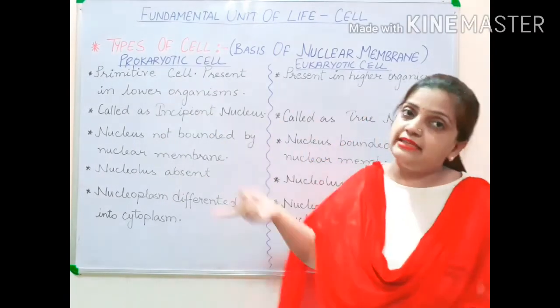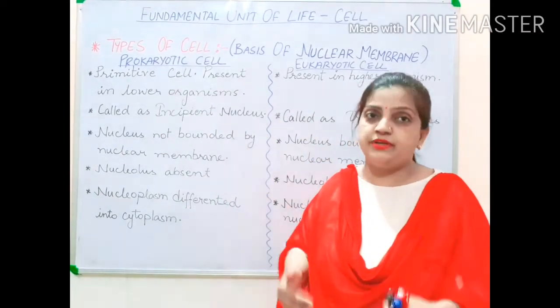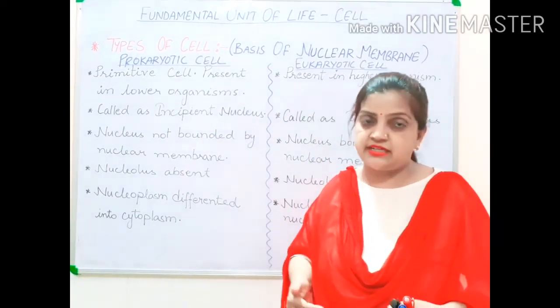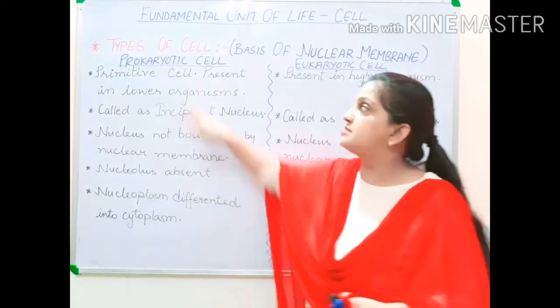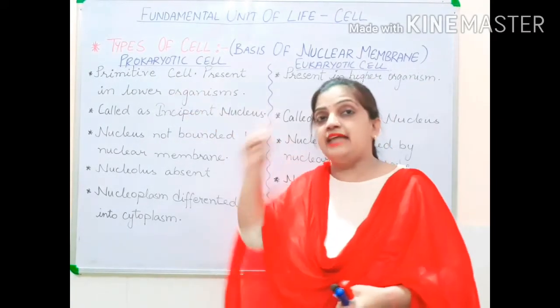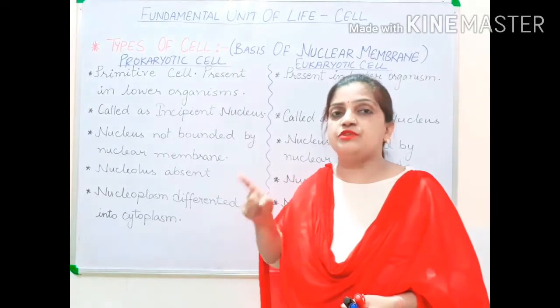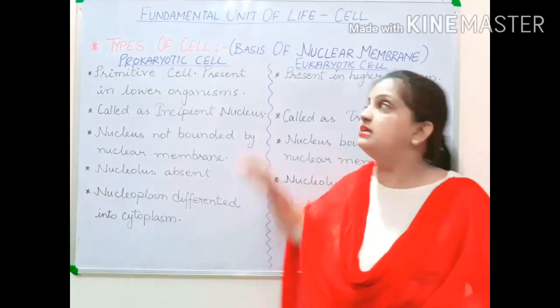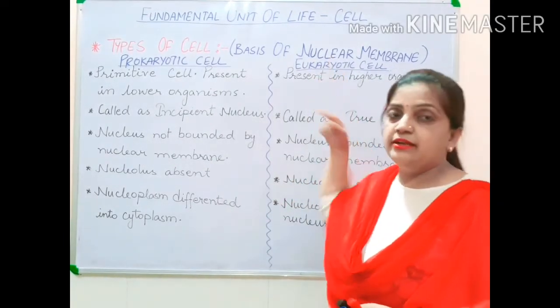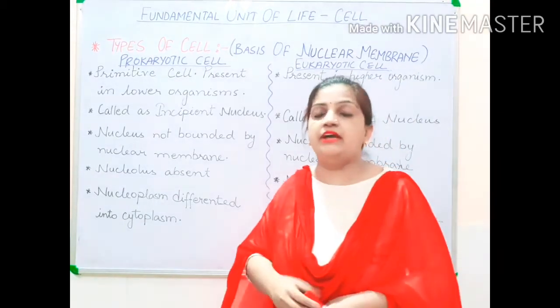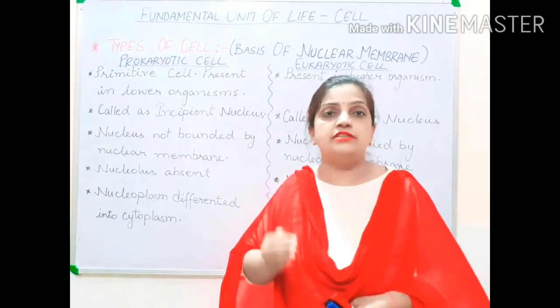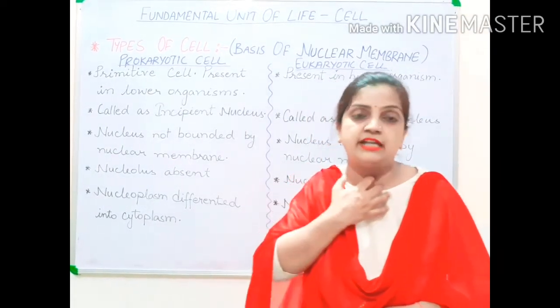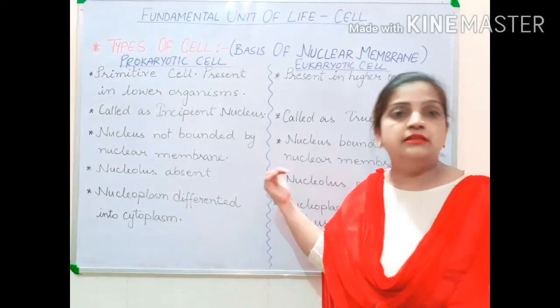So during that time, the cell which was present was called a primitive cell, and that cell was not having a nuclear membrane. Now diagrammatically I will be explaining what nuclear membrane is, then you will understand. But first let us know the theory.